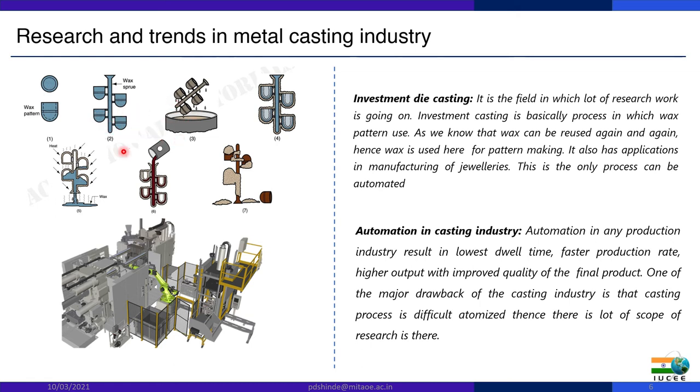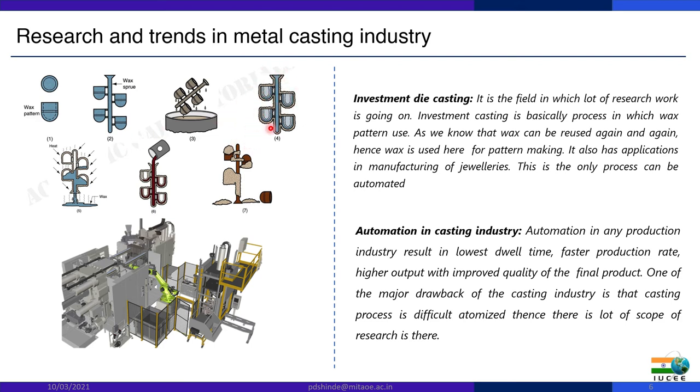Then the entire assembly is dipped into the refractory material. Refractory material is basically a material that can sustain higher temperatures. So the coating of refractory material is done on this entire assembly. Here we can see a cross-sectional view of this assembly, how the refractory material gets deposited over the assembly, or we can say on the outline.